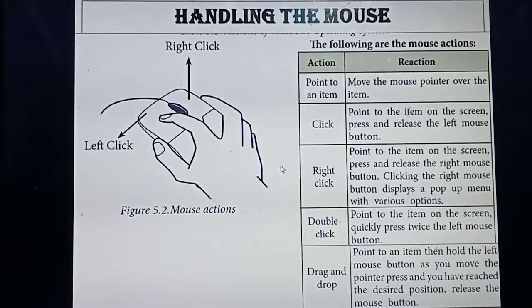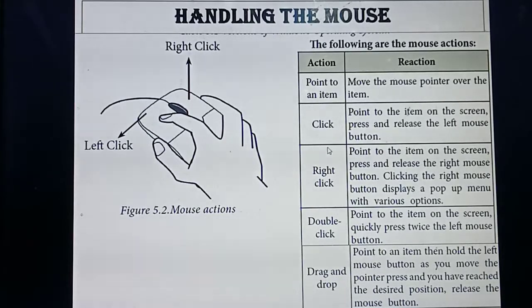Wherever you need, you can move the mouse pointer over the item, or over the full diagram. Understood the first point? First action, point to an item. You can move the mouse pointer over the full item or full diagram.